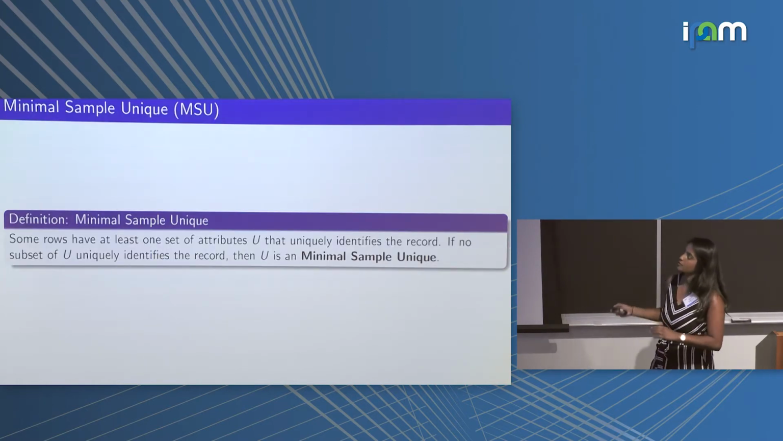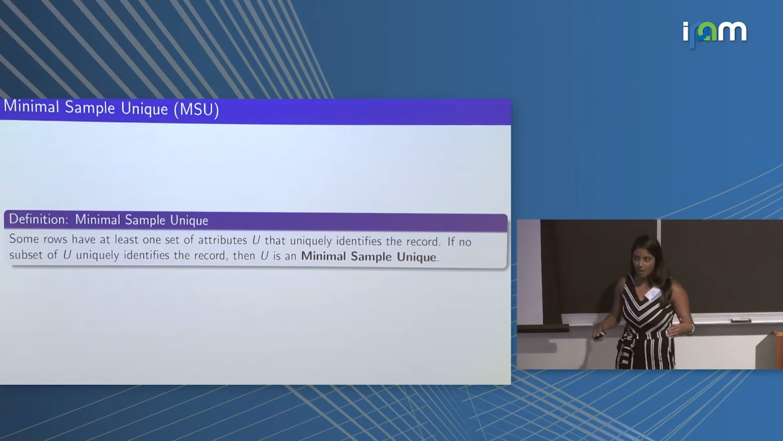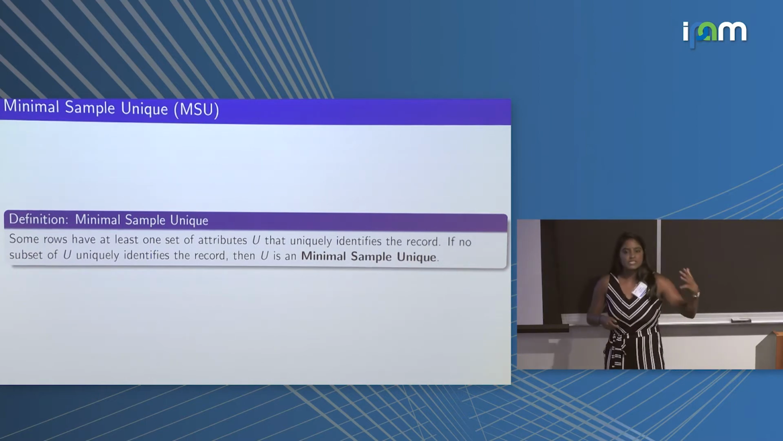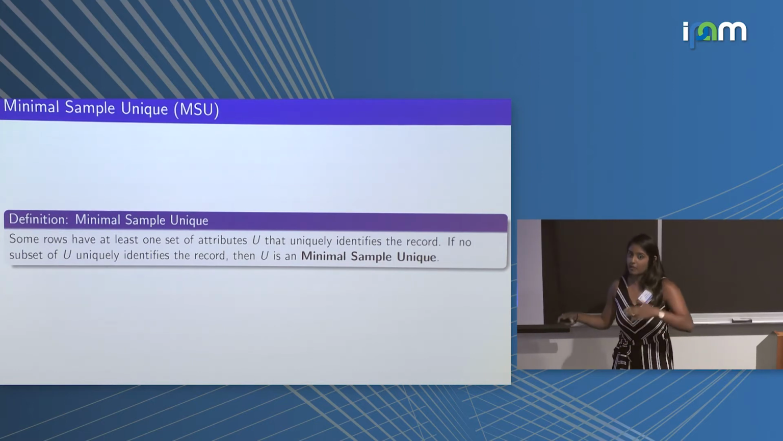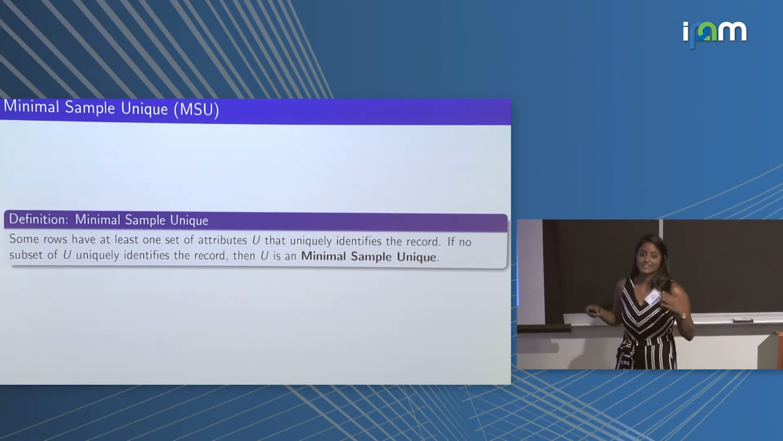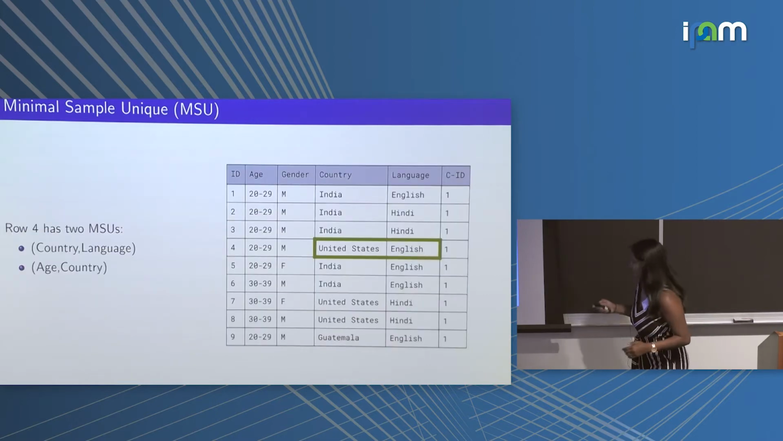So I'm just going to introduce one term, a minimal sample unique, also known as an MSU, that's going to continue to come up throughout the rest of our presentation. A minimal sample unique is defined here as follows: some rows in a data set will have at least one set of attributes that can uniquely identify the record. If no subset of this set of attributes, which I'm defining as U, uniquely identifies the record, then U is going to be denoted as a minimal sample unique. Again, I know this is confusing, so we're going to walk through an example.